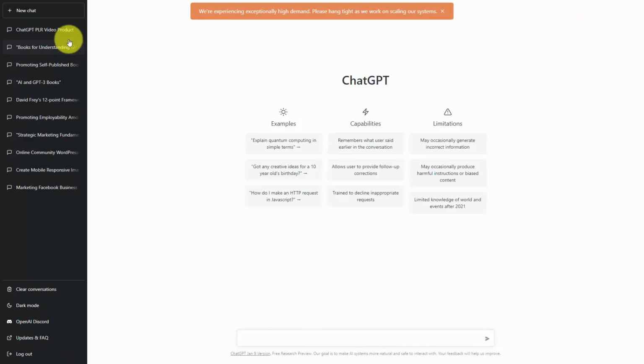Welcome back. You're going to notice conversations on the left side menu that you had previously with the chatbot. You're also going to notice here at the top that there's a message from ChatGPT that says that they are experiencing high demand. With those two things combined, it is possible that this information that you see saved on the left side menu could be lost. It could be lost due to the high demand. It could be lost due to challenges they may be having on their server. And so you want to make sure that you are saving as you go.